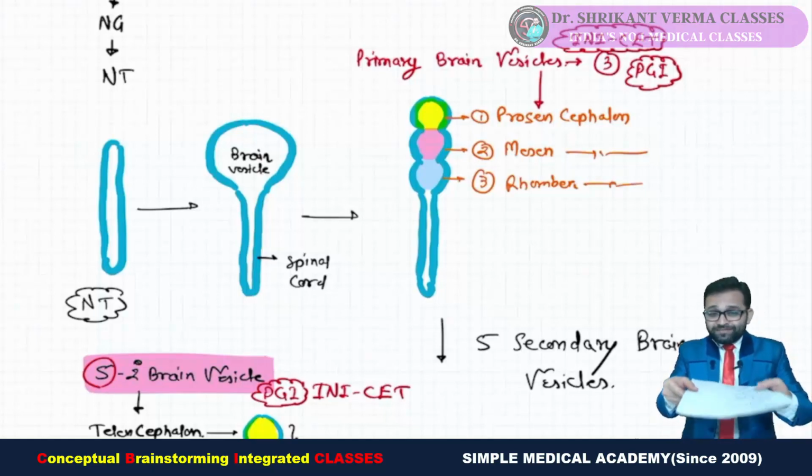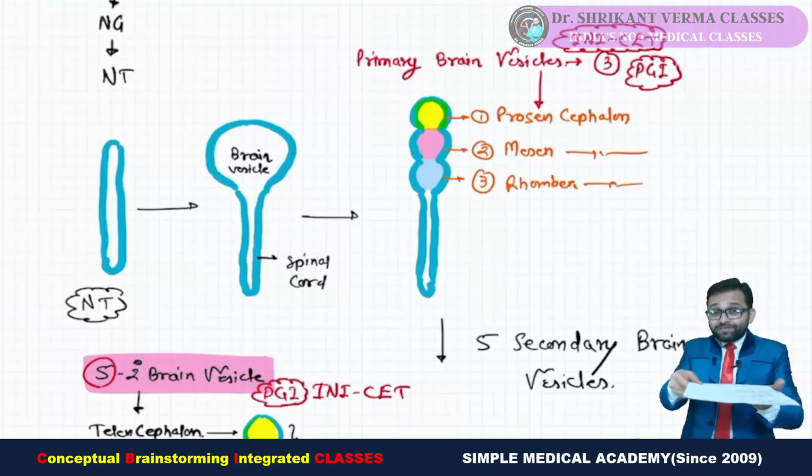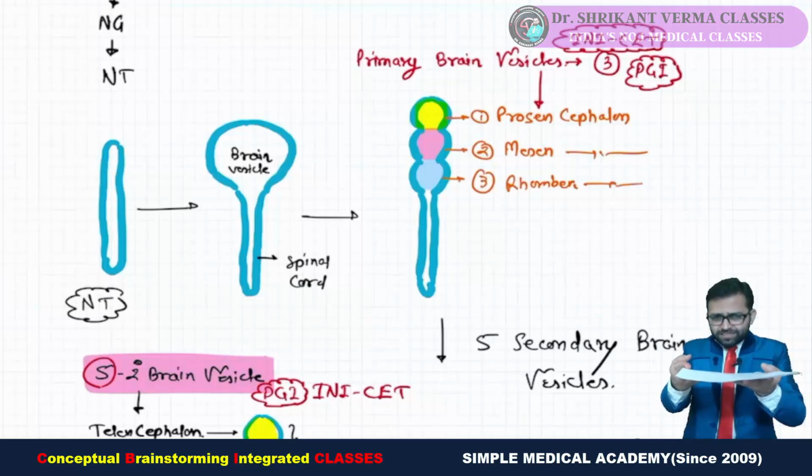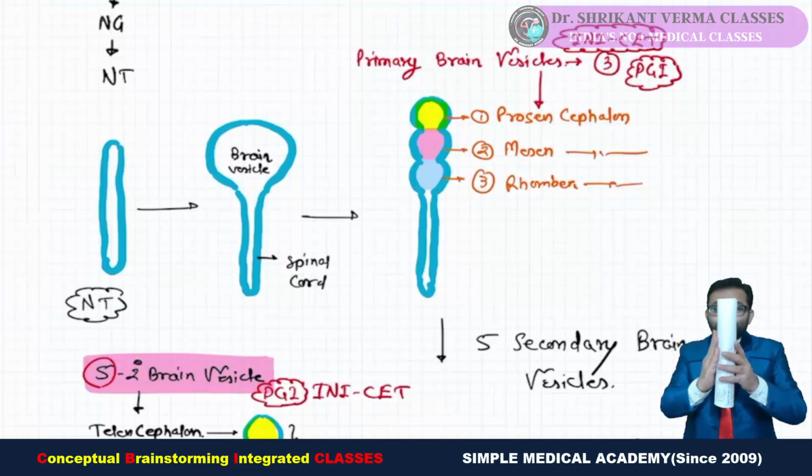I told you at that time there is our ectoderm, which is thickening and making the neuroectoderm, then making the neural plate-like structure. Then there is a depression, the neural groove. Then it is folding and making the tube-like structure. Yes, this is the neural tube.